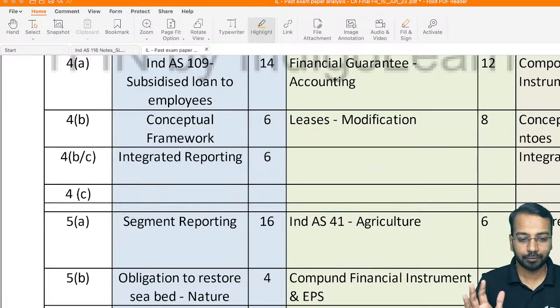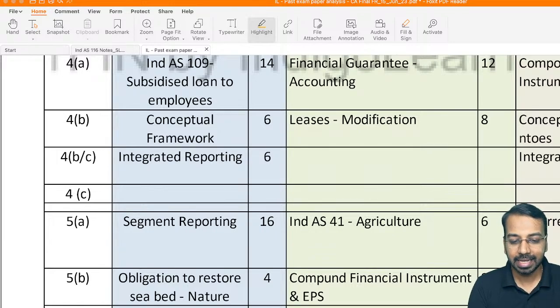Okay. Now enough of background. Now time to get into the standard, that is Ind AS 116 on leases.